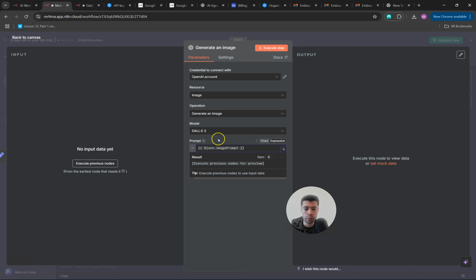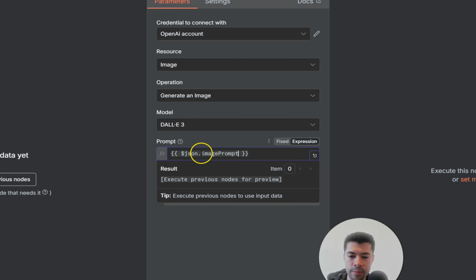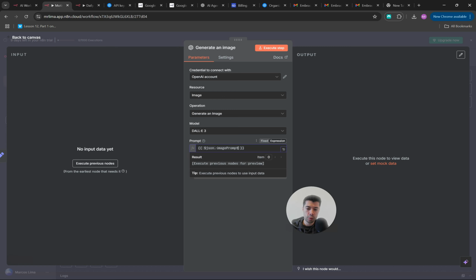Then again, do I know what this code is about? Now I know. Did I know it before? Of course not, okay? So ChatGPT said, use this code in that field. And then I just asked, okay, but what does the code do? And then it told me that it will get the image prompt from the previous node and use it here to generate the image. So again, you don't need to learn to code to do this.